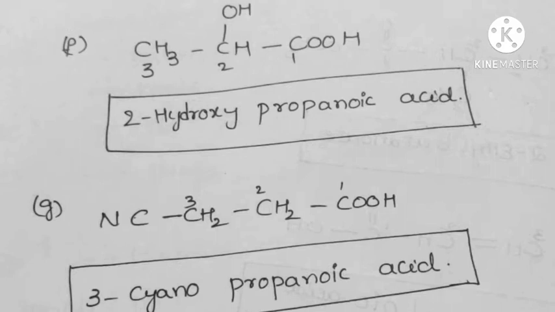And the next skeleton is like this. See here, CH3, CHOH and COOH. In this, an acid group is present and an alcohol group is present. So we give preference to the acid group. The first carbon is 1, 2, 3. The numbering is like this. The second carbon carries a hydroxy group, so 2-hydroxy. 3 carbons are present, so the root word is prop, and the COOH functional group is there, oic acid. 2-hydroxypropanoic acid.